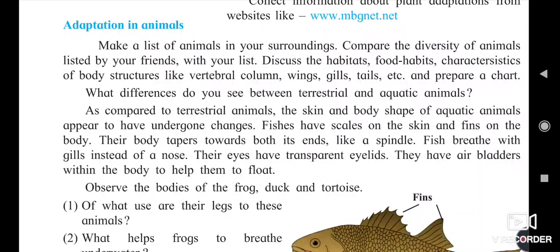Dogs and others are also found near your houses, and flies also, house flies. Compare the diversity of animals listed by your friend with your list. Discuss the habitat, food habits, and characteristics of the body structure. Characteristics of the body structure are like a vertebral column, wings, gills, tails, etc. And prepare a chart.